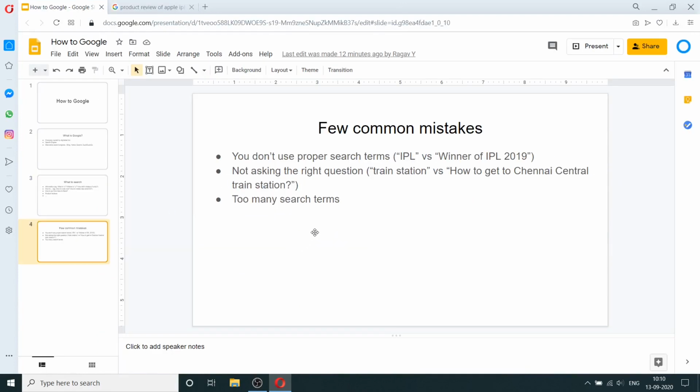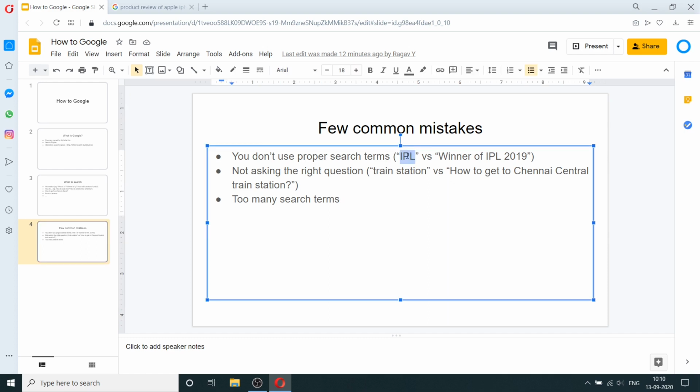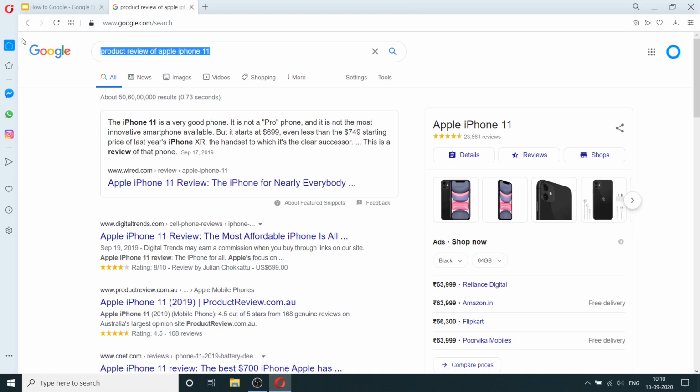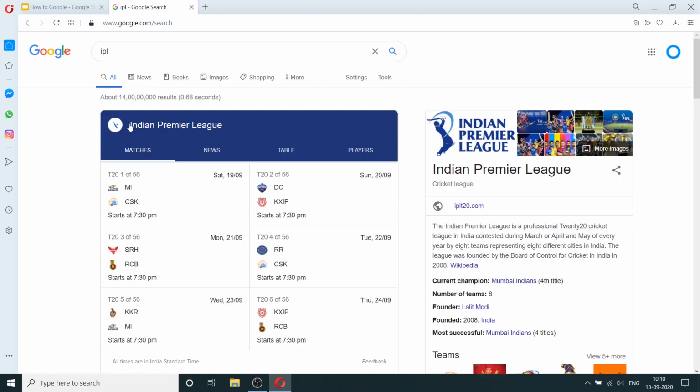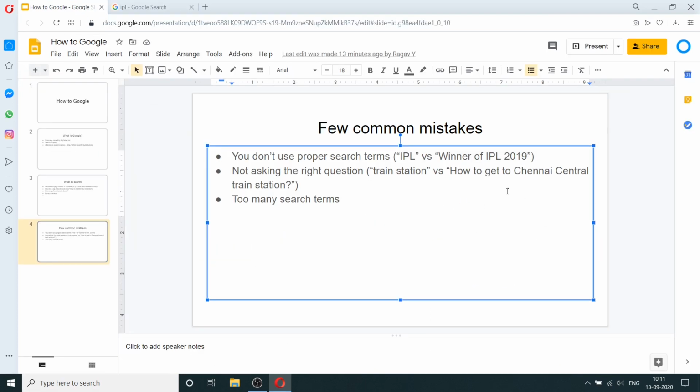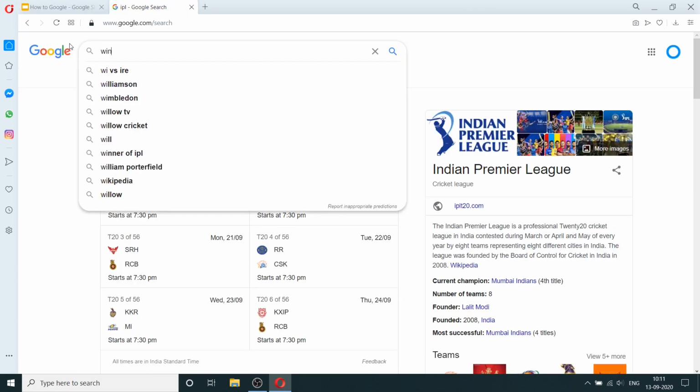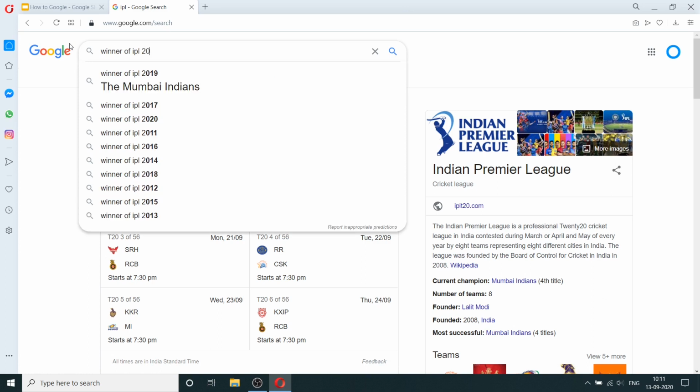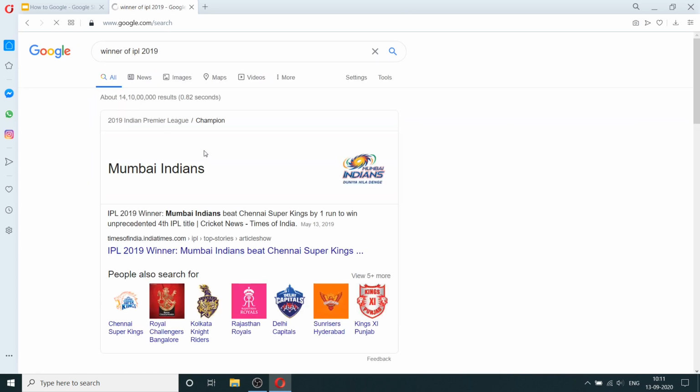And there are some things that you need to be aware of. So I've listed a few common mistakes here. For example, the first one says you don't use the proper search terms. If you look at this term and this term, there's a difference between these two terms. IPL will give you just very generic results. If you do just IPL, it'll give you whatever is likely what you're looking for. It'll just give you the general information on the right side and then the latest schedule on here. But you are looking specifically for the winner of IPL 2019. So you have to type that specifically here.